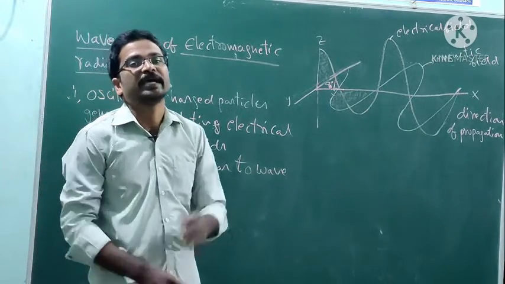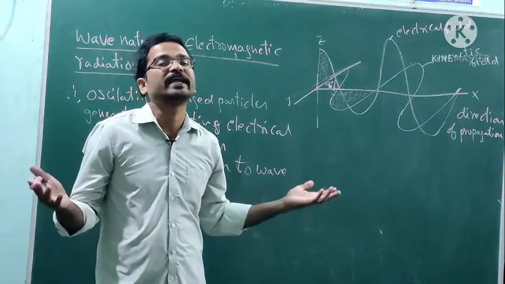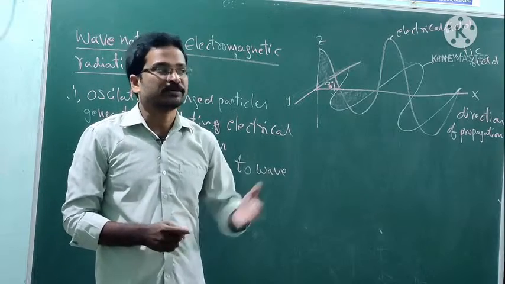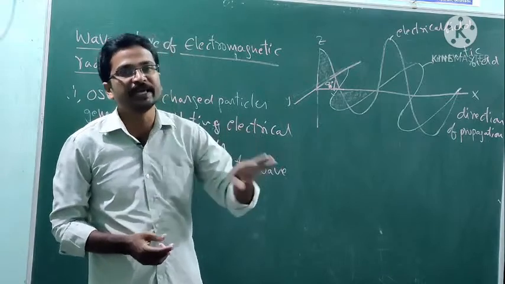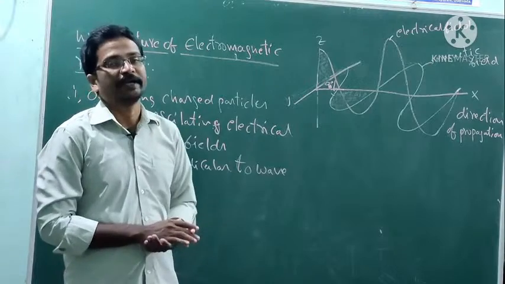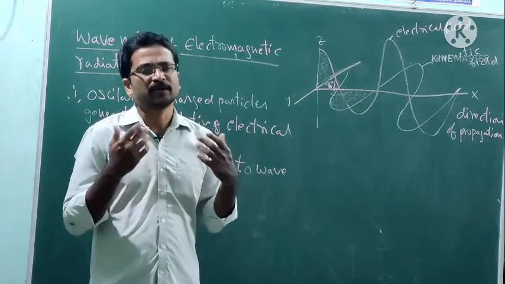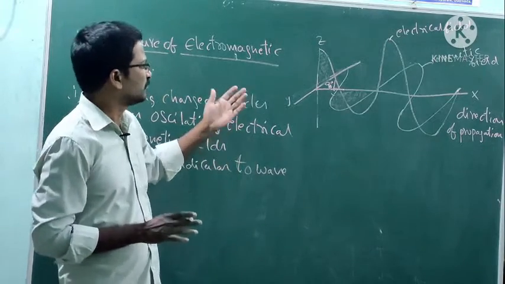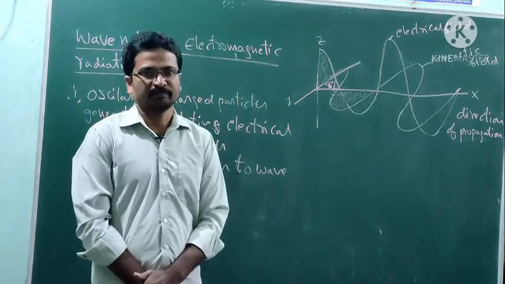Electromagnetic waves can pass through a vacuum also. They do not require any medium. Sound waves and water waves require a medium for their transmission, but electromagnetic radiation does not require any medium. It can pass through a vacuum.